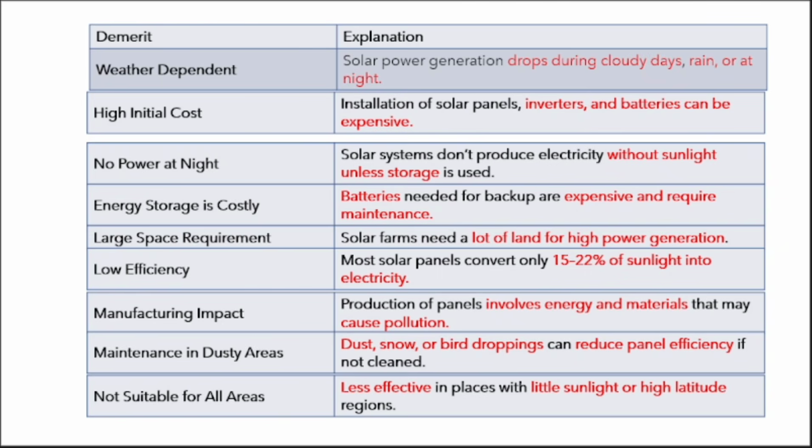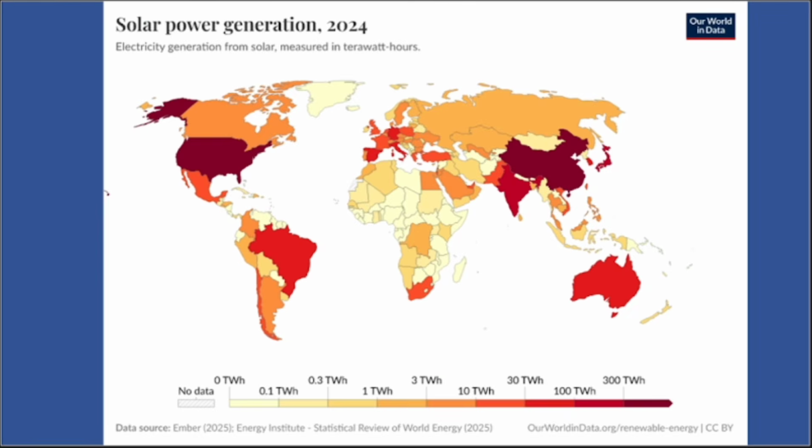Dust, snow or bird droppings will reduce the efficiency, not suitable for all areas. You cannot install in little sunlight, but where you can use the solar panel, in which ecosystem can you use solar panels? Desert ecosystem.